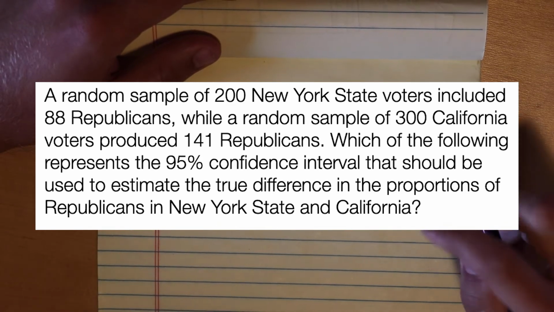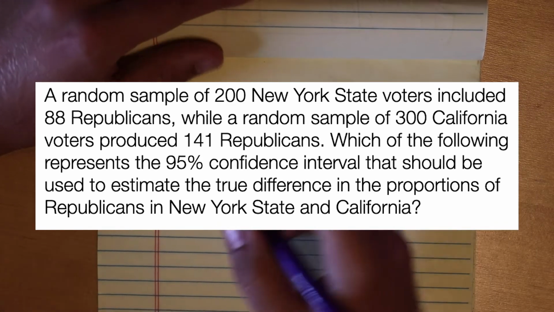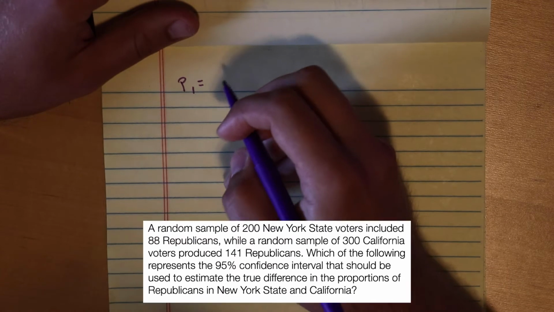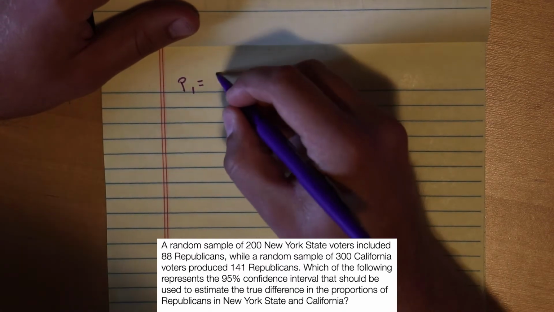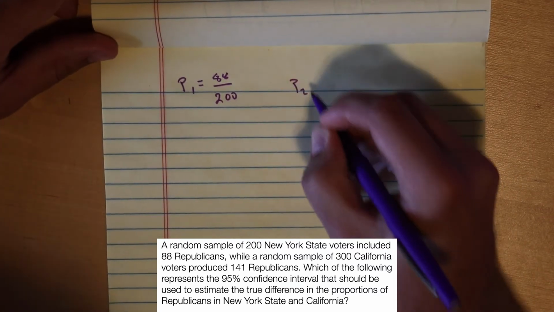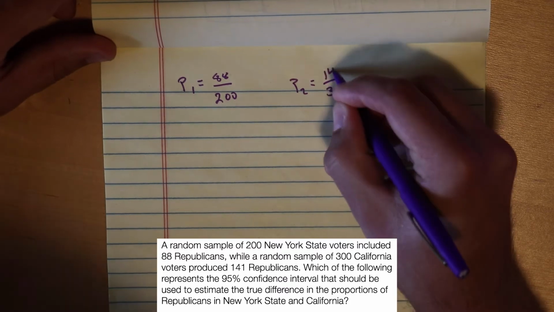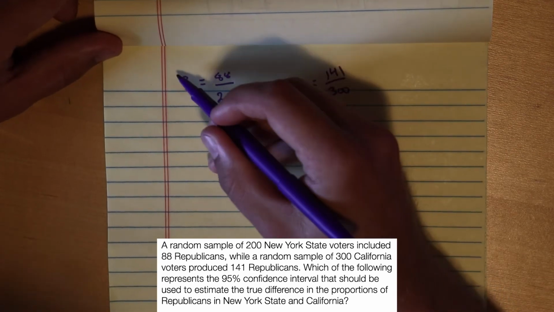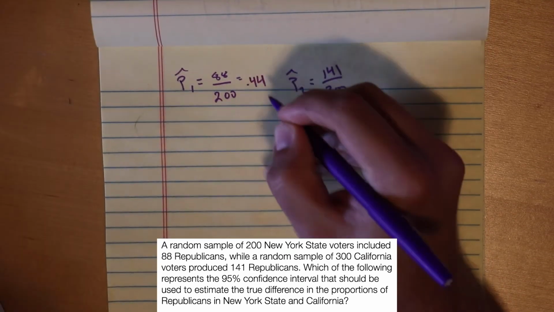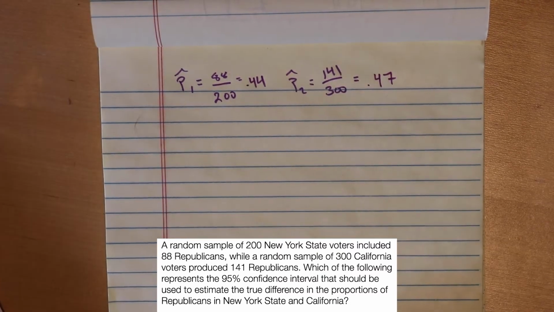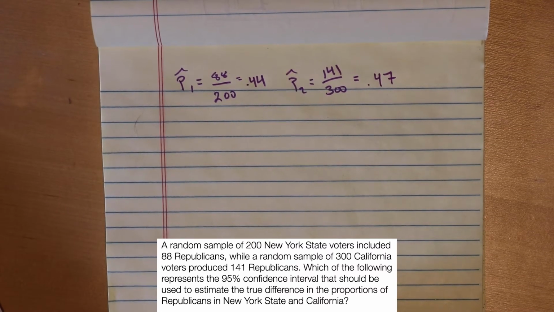Okay, cool. So I'm going to calculate these then for a second. So I'm going to say proportion 1 is the New York one. So that's 88 out of 200. And proportion 2 is the Californian, 141 out of 300. So this is New York, California. So I'm going to calculate these. This is the one that's 0.44. So the New York is 0.44. This is 0.47. Okay, so I'm looking at the multiple choice here. It looks like all of the differences are equivalent. And then it looks like all of the critical values are the same as well.